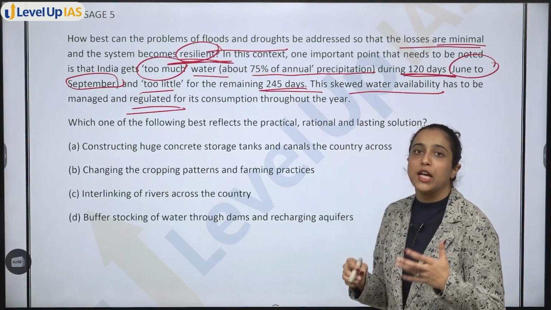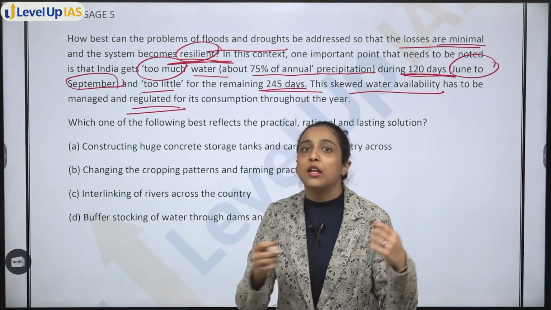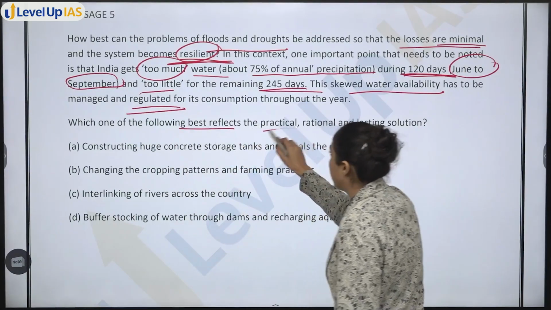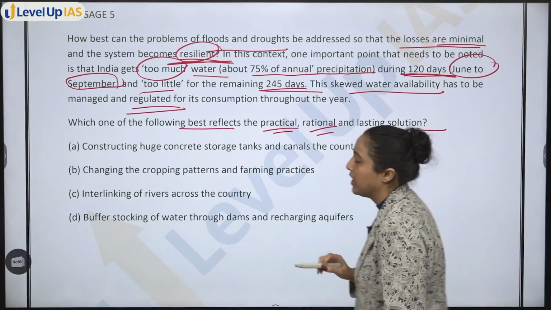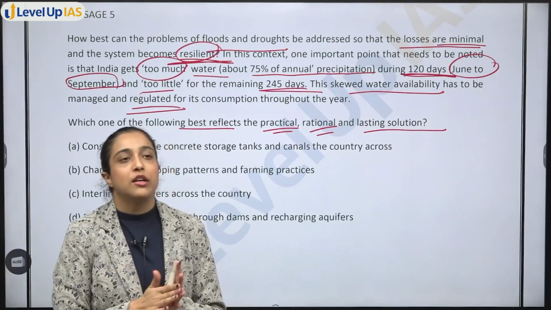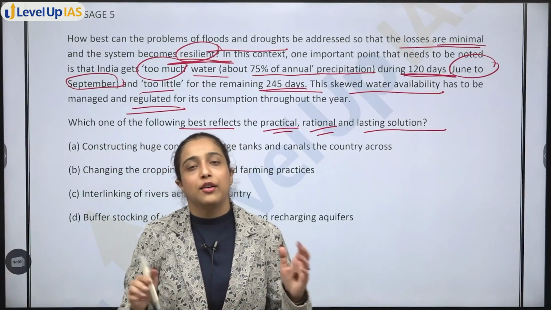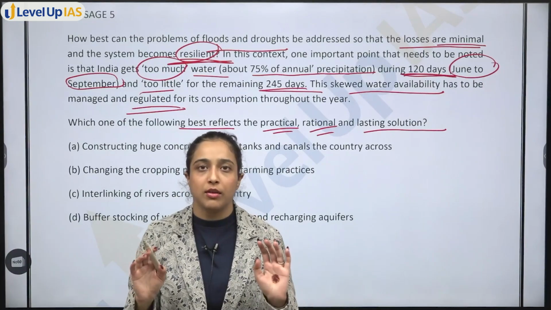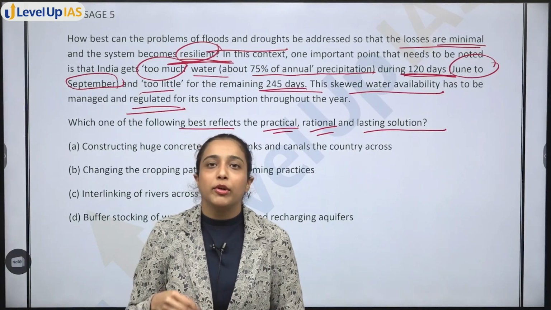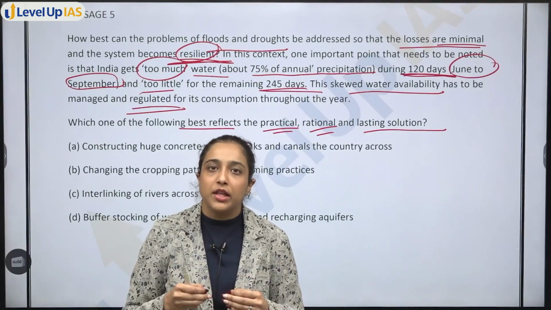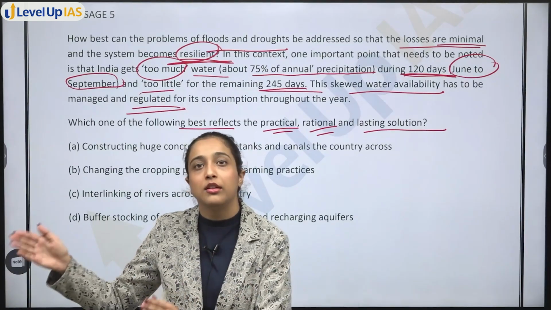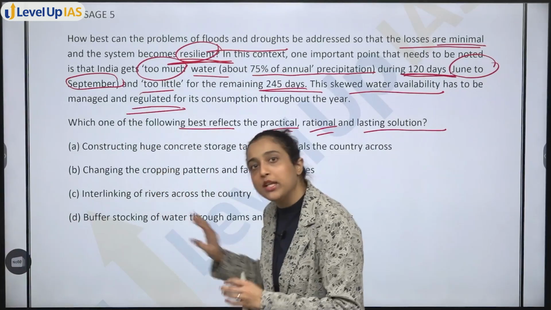So we know that sometimes we have extreme water and at other times we have less water. Which one of the following best reflects a practical, rational, lasting solution? Now think about it. Let's say you earn for 3 months in a year, and you earn a lot of money in those 3 months, but in the remaining 9 months you earn nothing or very little. What will be your solution? What you earned in those 3 months, you keep as savings to spend in the remaining 9 months, right? That is the same thing we have to apply here.